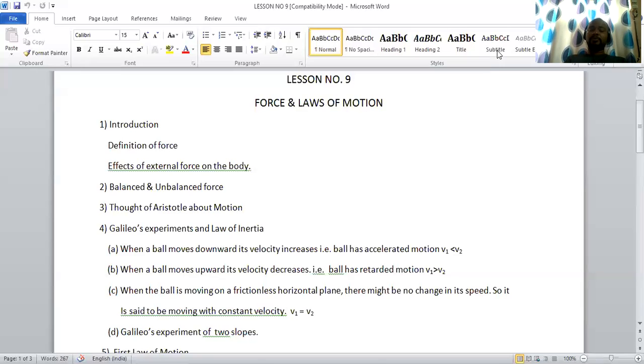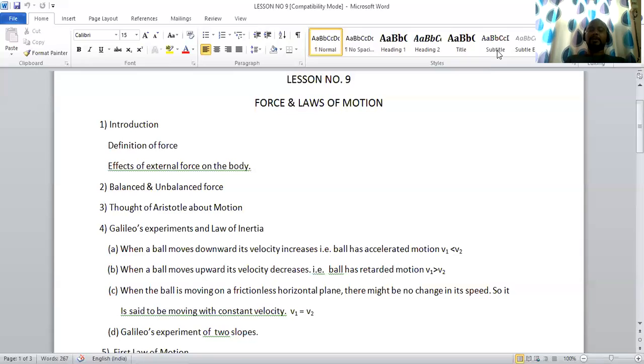Now, suppose the ball is moving on a frictionless horizontal surface. There might be no change in its speed, so it is said to be moving with constant velocity. At that time, V1 will be equal to V2. Its initial velocity will be equal to its final velocity.